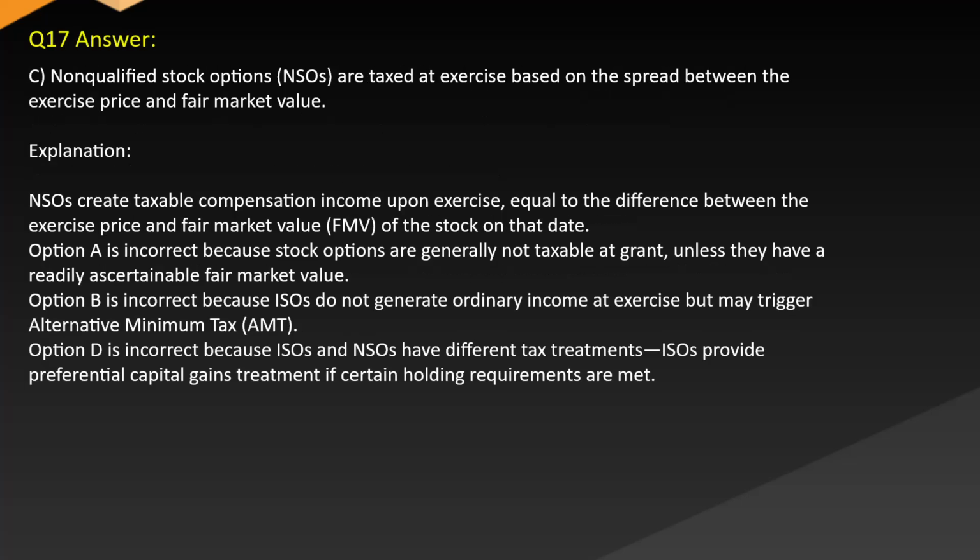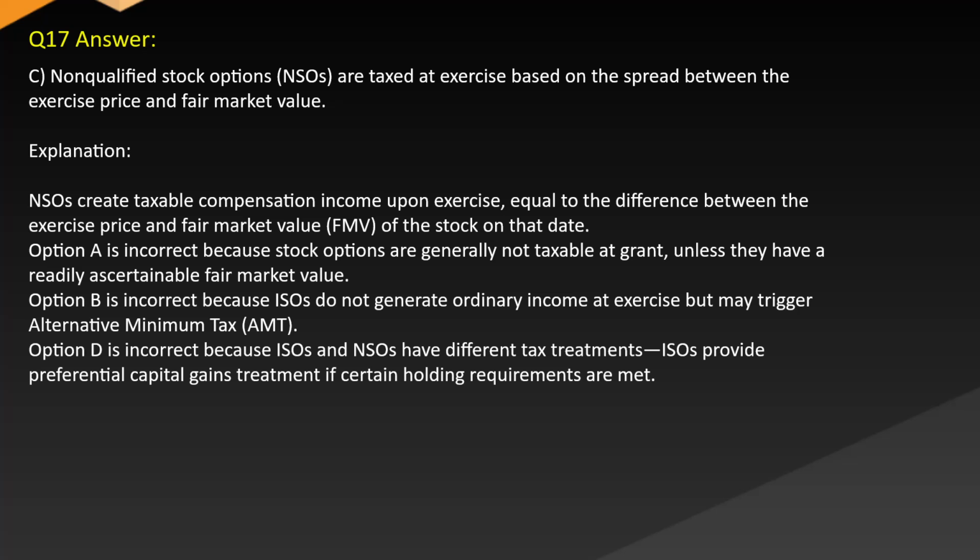Answer: C. Non-qualified stock options (NSOs) are taxed at exercise based on the spread between the exercise price and fair market value. Explanation: NSOs create taxable compensation income upon exercise equal to the difference between the exercise price and fair market value (FMV) of the stock on that date.